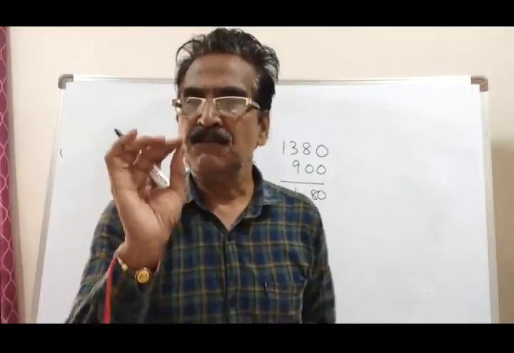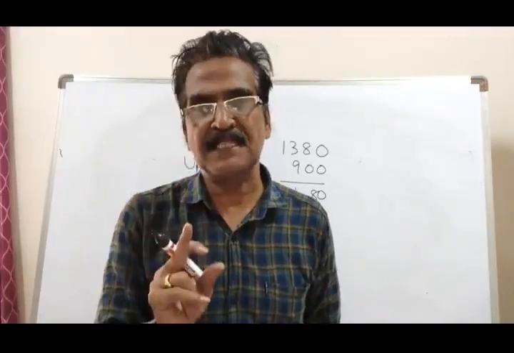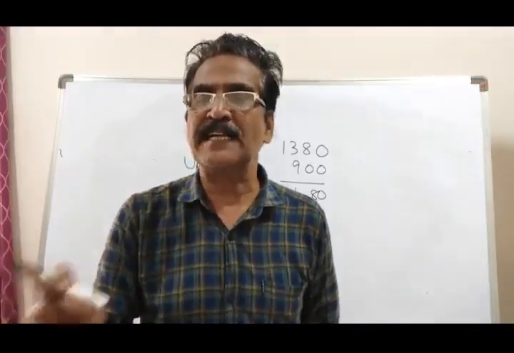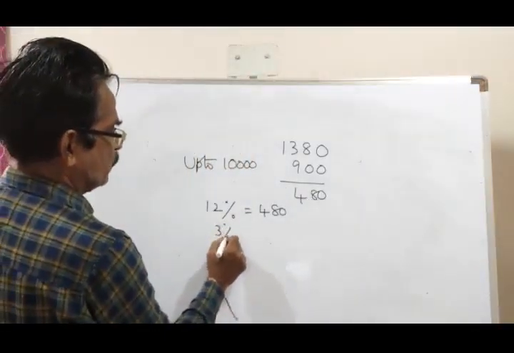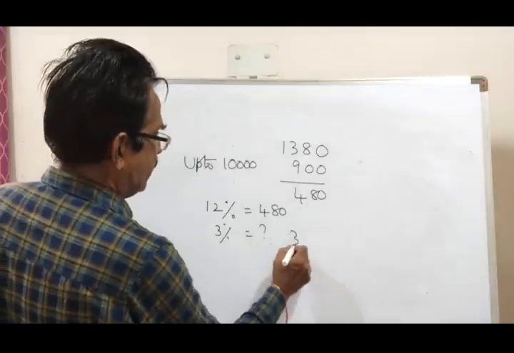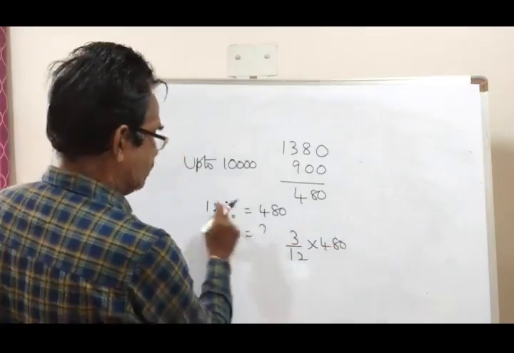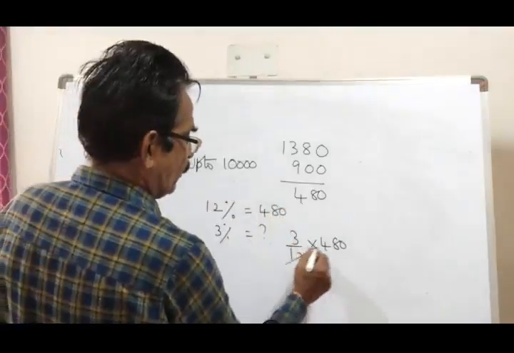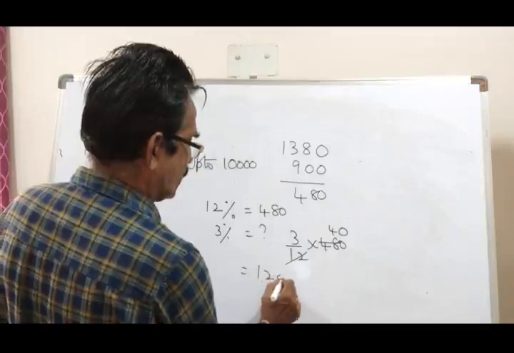We want the additional bonus. Additional bonus is how much? 3%. 12% is equal to 480. What is 3%? 3 by 12 into 480. 12 into 4 is 120. 120 is your answer, friends.